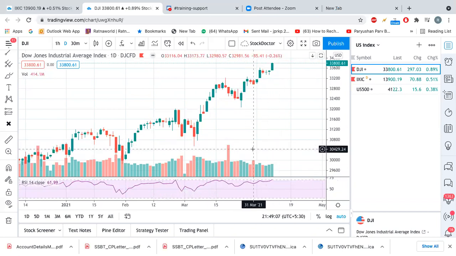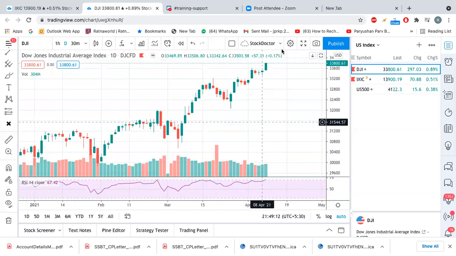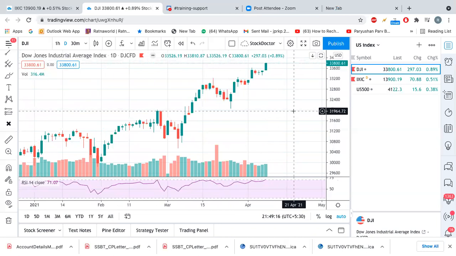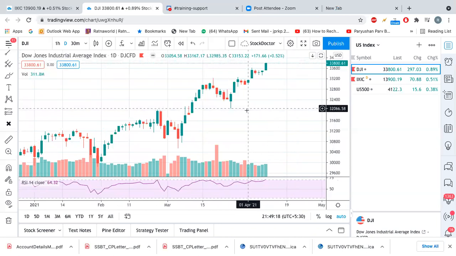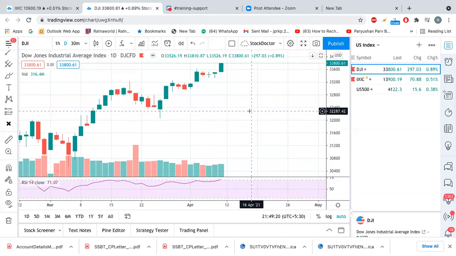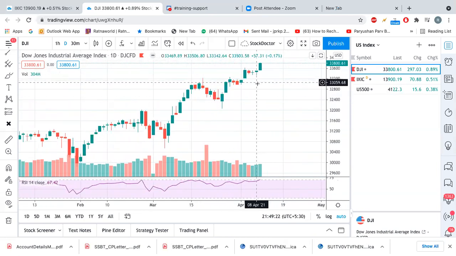So here, now as we are doing analysis on Dow Jones, okay, current price action says that the Dow Jones is still in the bullish mode, right? Why? Because if you see the candle, this candle, right? This candle says that